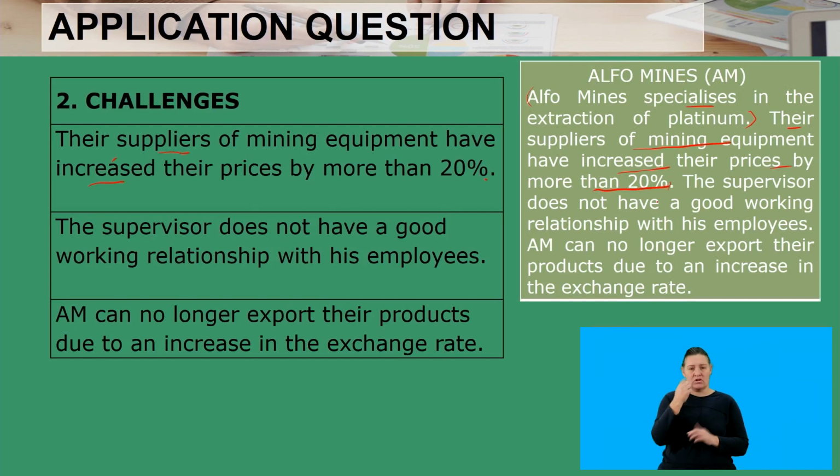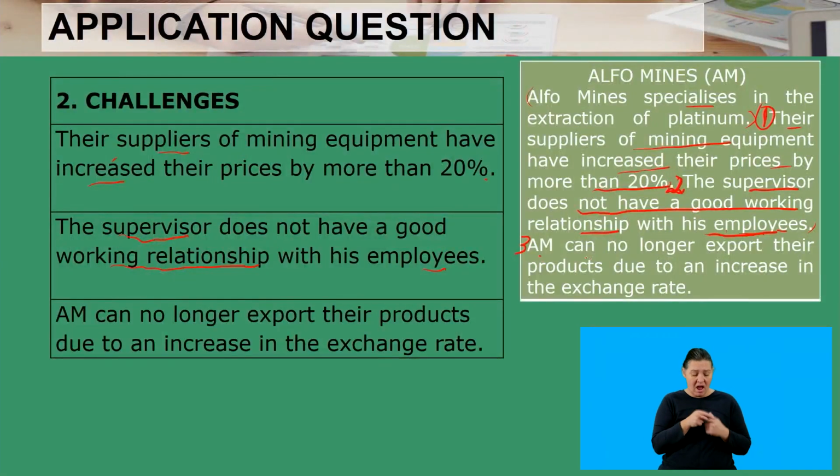So that is the first challenge. Another challenge, the second challenge, would be the idea that the supervisor does not have a good working relationship with his employees. This is a challenge as well because we are talking about the supervisor who should be managing, who should be giving the employees confidence. So if that supervisor does not have a good working relationship with the employees, it becomes a challenge, which can also affect productivity of the business. So that is the second quotation that shows a challenge.